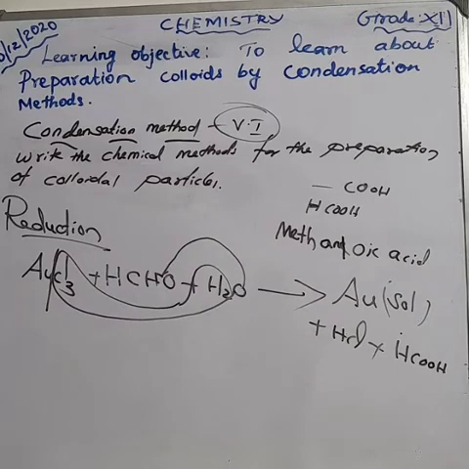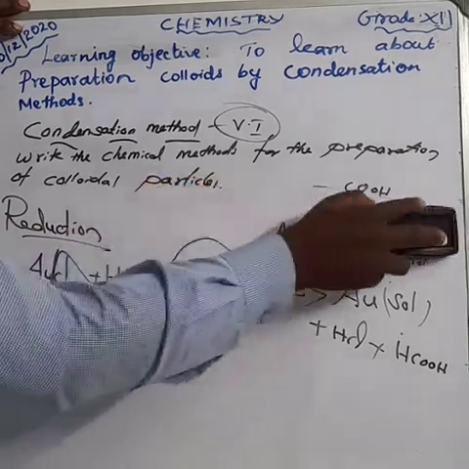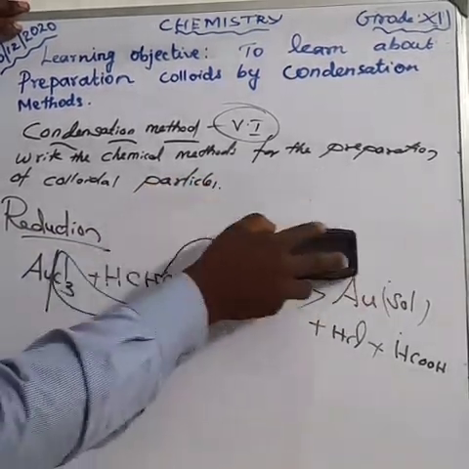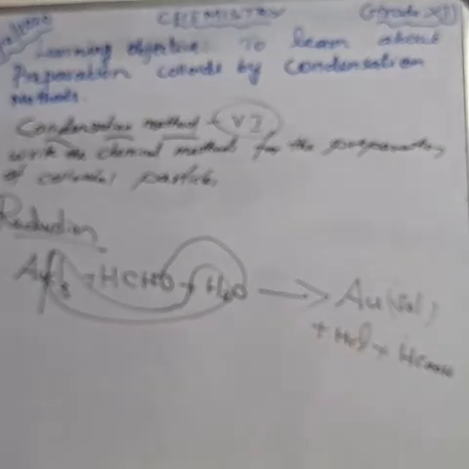Methanoic acid. That we can discuss later. As per this equation, you write any one name: formic acid, otherwise if you write the IUPAC name, methanoic acid.